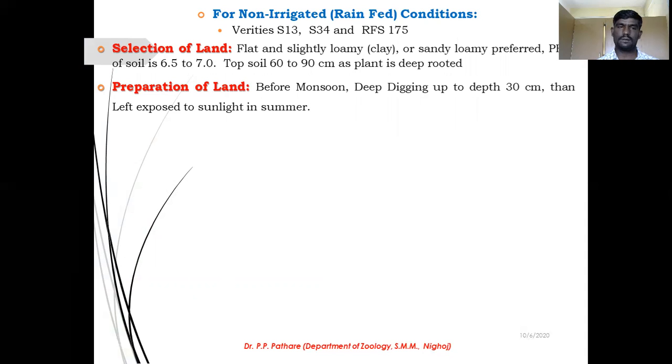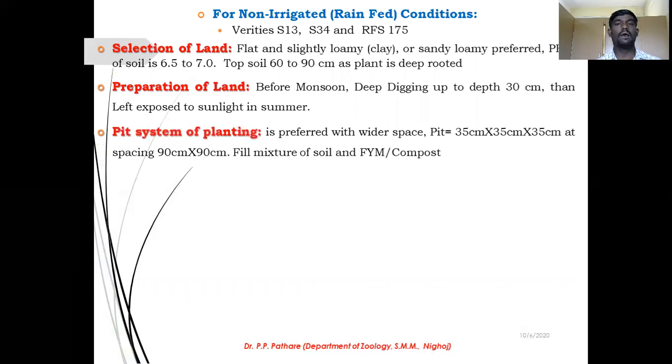This matter causes damage to the mulberry. So we expose the soil to sunlight to clean it of insects or any other weeds, and any vegetation that is present. So it will clean up your land for the cultivation of the mulberry plant.